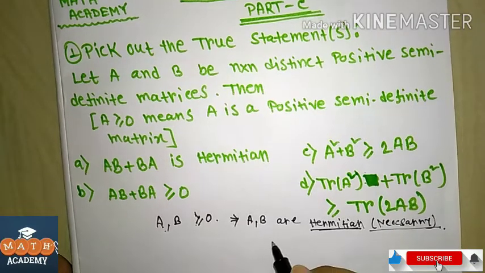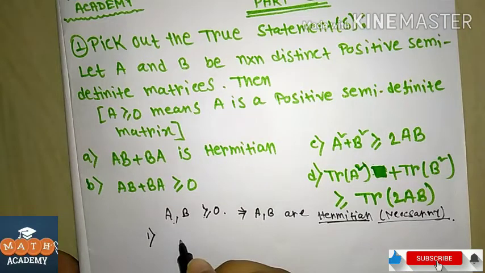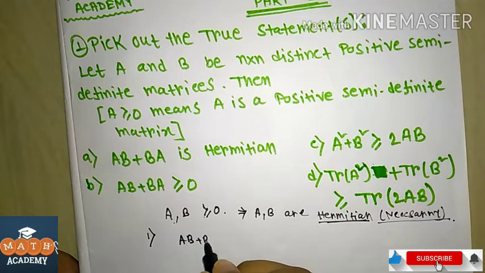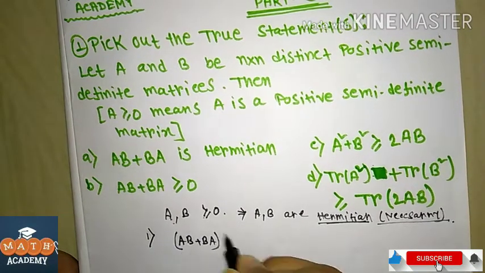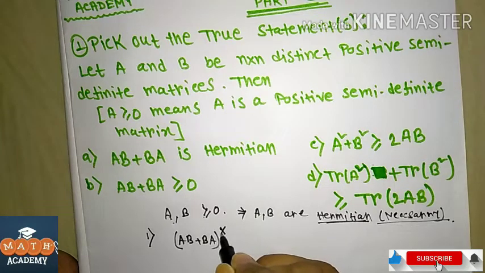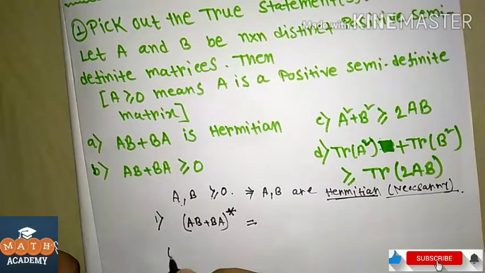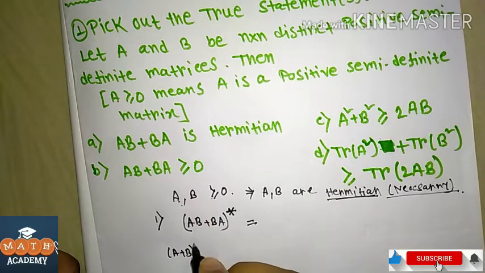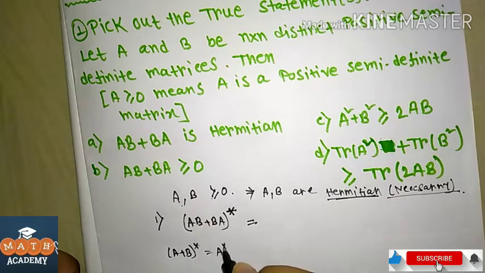The first option is AB plus BA. If we take the conjugate transpose, then by the properties of the conjugate transpose, (A plus B) conjugate transpose is A conjugate transpose plus B conjugate transpose.